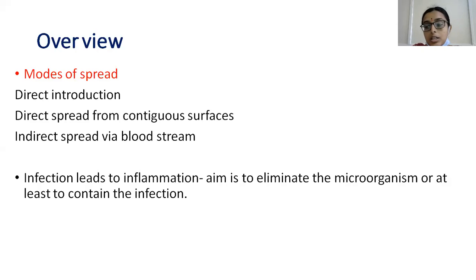So these are the three modes of spread. This infection leads to inflammation, whose aim is to eliminate the microorganism or at least to contain the infection. The infection as well as the inflammation leads to a spectrum of clinical features, which we are going to see in our subsequent slides.